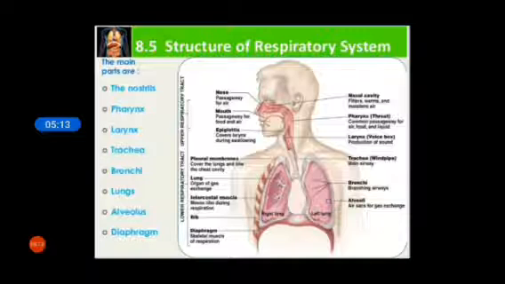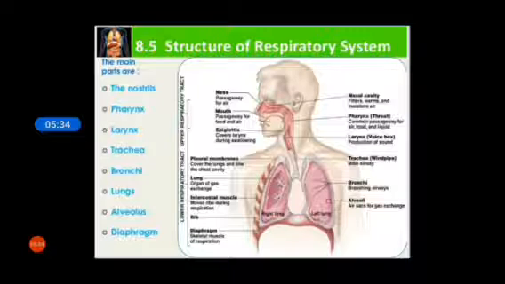The function of the lungs is exchange of gases, which happens in the lungs. Intercostal muscles move the ribs during respiration. The function of intercostal muscles is movement of ribs during respiration.